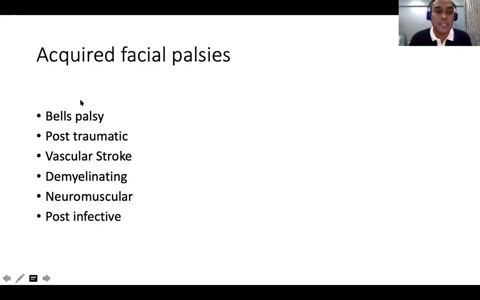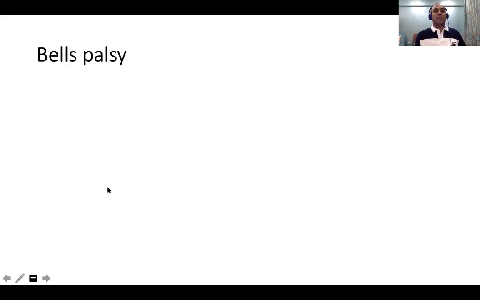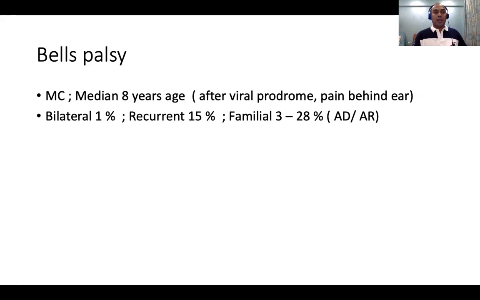So among acquired facial palsies, by far the commonest is Bell's palsy, right? So what happens in Bell's palsy? It is the commonest. It is post-infectious. It is some virus. It could be Epstein-Barr. It could be herpes virus. We don't know, right? And we know that the common age is usually 5+, somewhere around 7-8 years we see. It is bilateral only in 1%. It's very rare to be bilateral Bell's palsy, but it can recur.